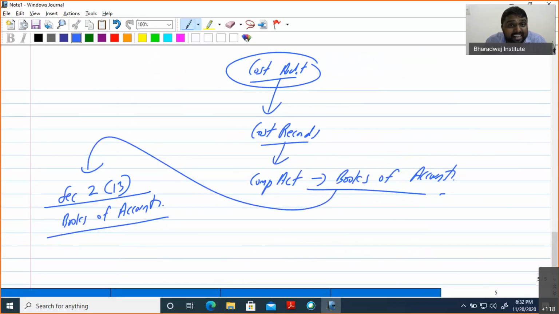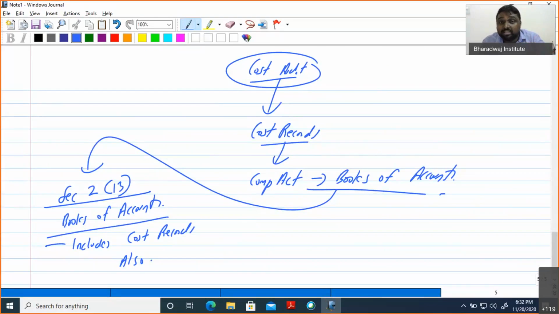So it can be tested differently. These books of accounts include what? They include cost records also. So they may be testing whether the books of records provision is applicable for cost audit. The answer is yes.